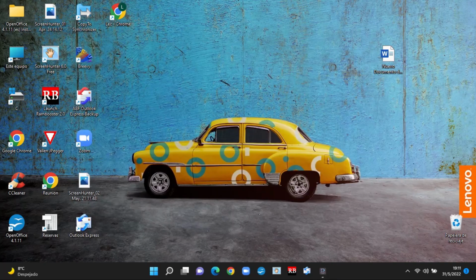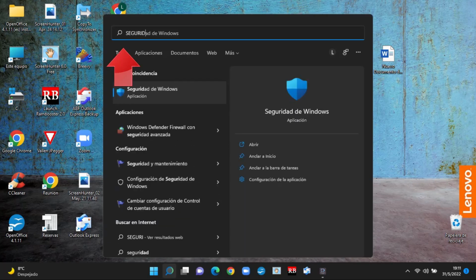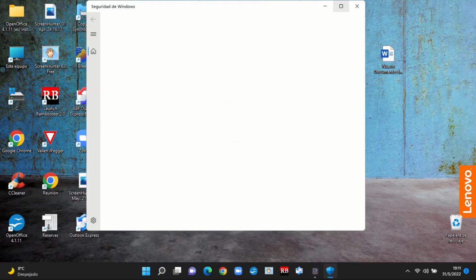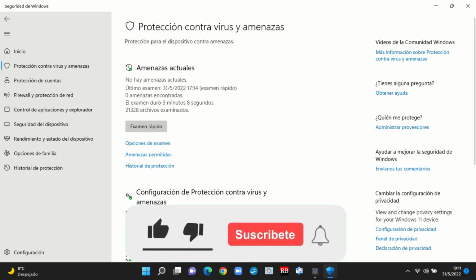Now at the bottom of the Windows screen, click the search icon and write Windows Security. Press Enter, and then you'll see it under the Security section. If you click on Protection Against Viruses and Threats, there. Now you will see the Windows Defender. 1 minute, without installing anything.